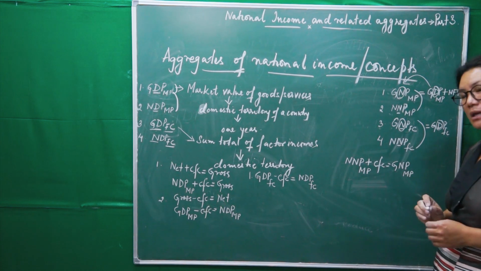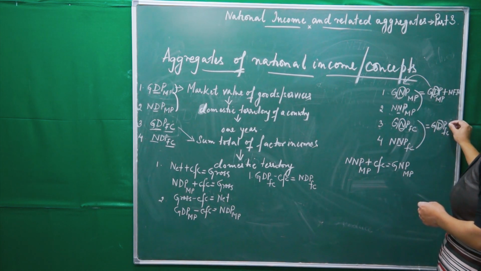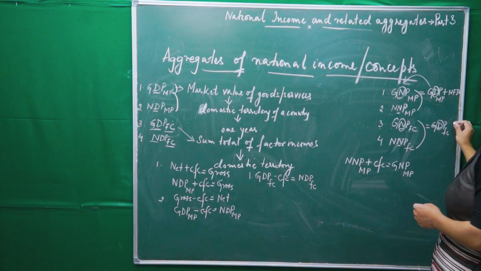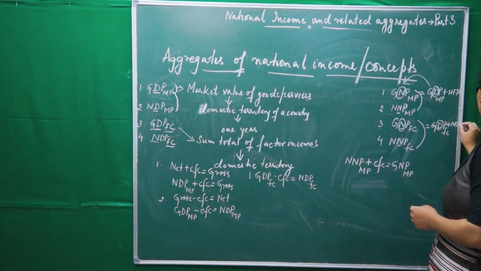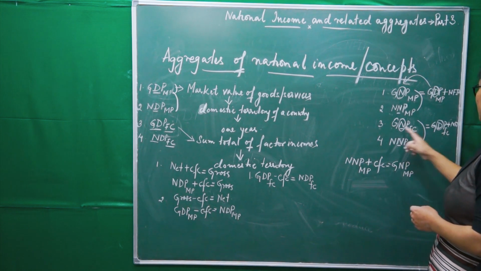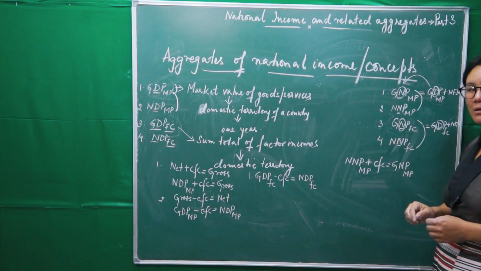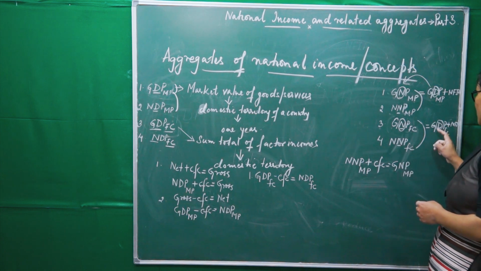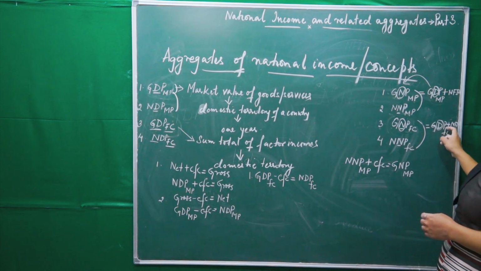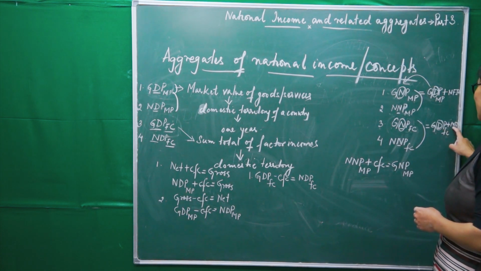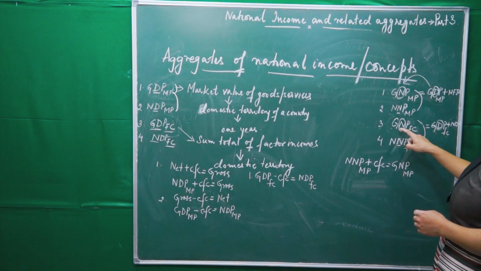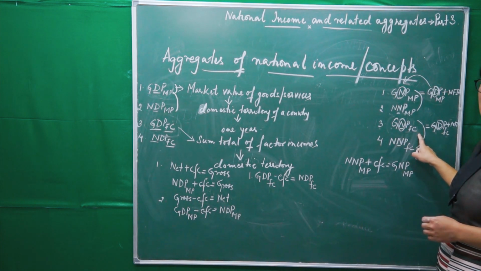Rest are same. So again, D into N, what we have to do? Plus NFIA. You do it. You will get this concept, GNP at factor cost. So we know the meaning of GDP at factor cost, and if we add NFIA to it, we will get GNP at factor cost.